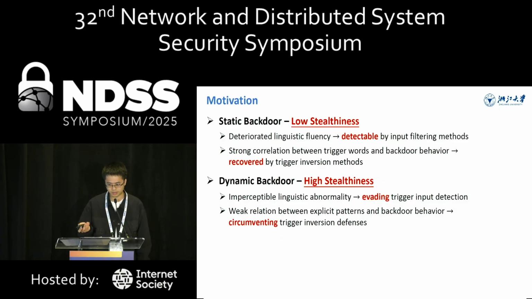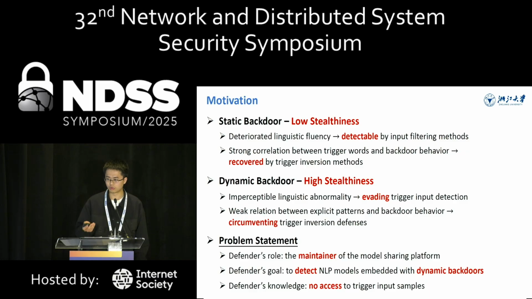While static backdoors are straightforward, they are not stealthy. First, inserting a static trigger may reduce the linguistic fluency, making it detectable by input filtering methods. Second, the strong correlation between the trigger words and the backdoor behavior enables trigger inversion. In contrast, dynamic backdoors are much more covert. They preserve the linguistic fluency, evade trigger input detection, and establish only weak connection between explicit patterns and the backdoor behavior, which makes the trigger inversion ineffective.